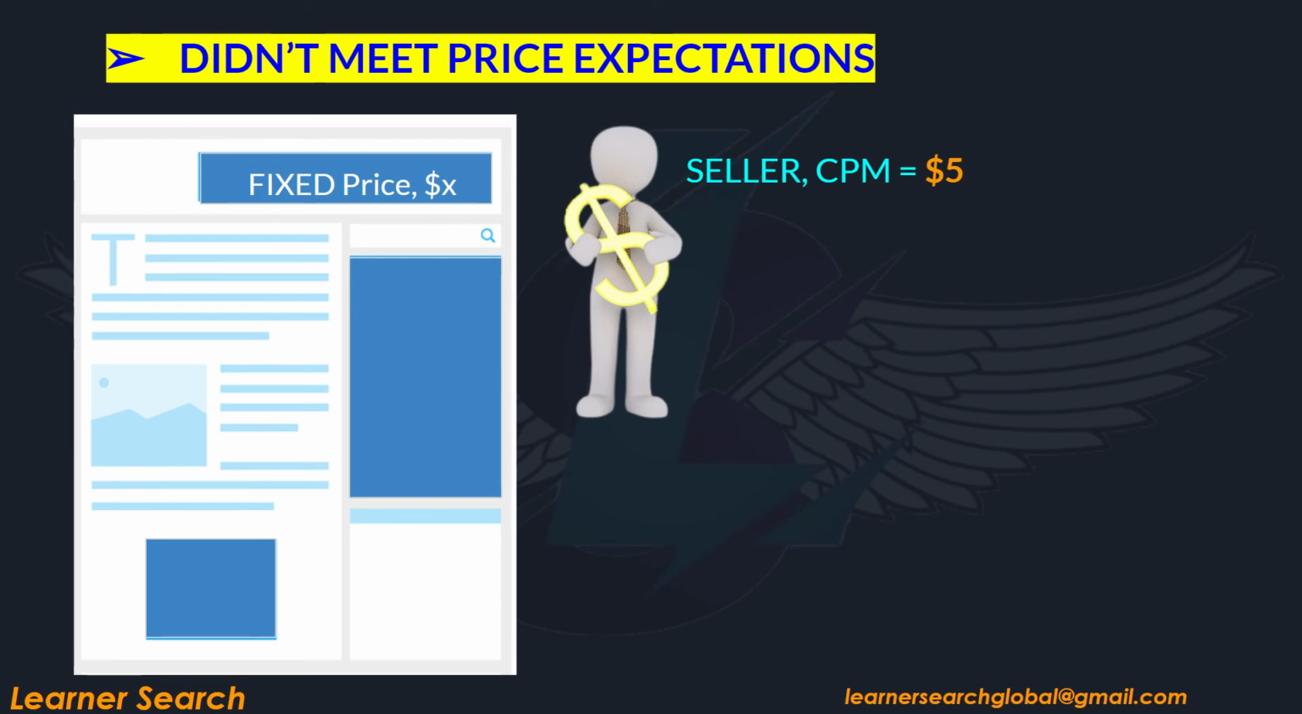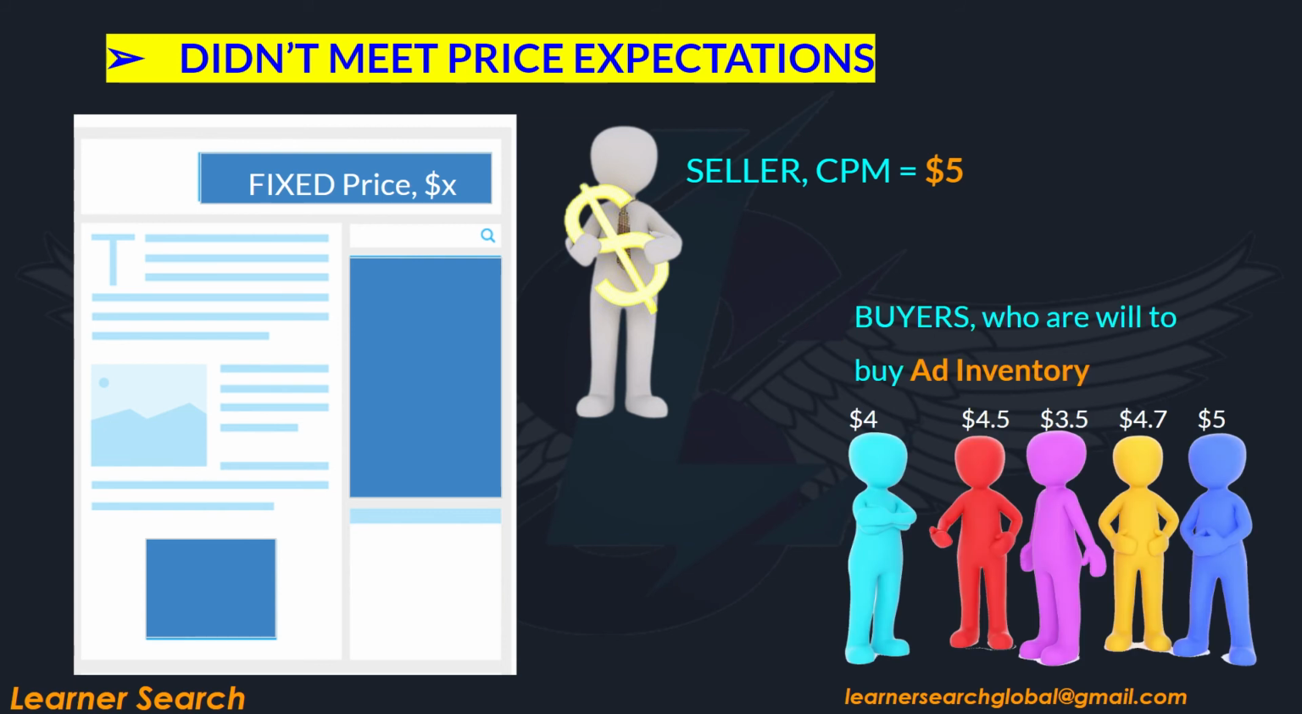Advertisers, those who want to pay less than $5, did not meet the price expectations of the publisher. This publisher is not ready to sell inventory for a lower price than he expected. For the advertisers who met publisher expectations, they sell agreed portions of inventory, leaving few unsold. This is another reason that inventory becomes unsold and remnant inventory.